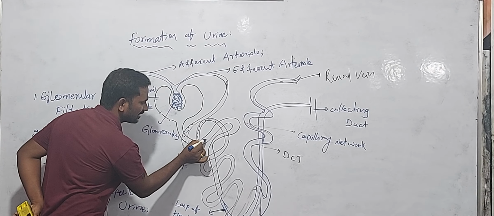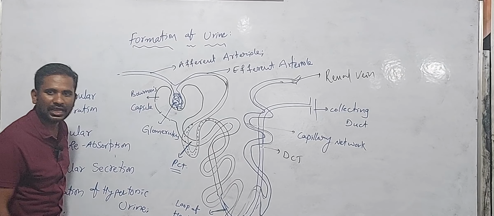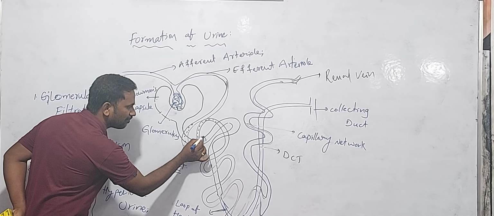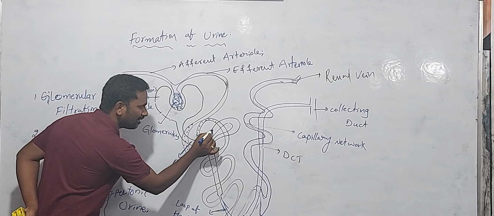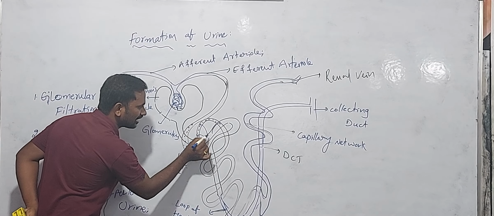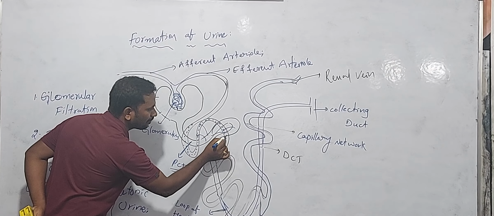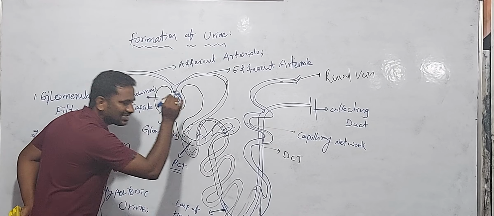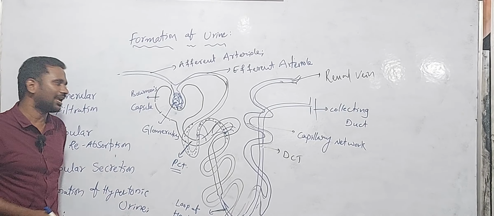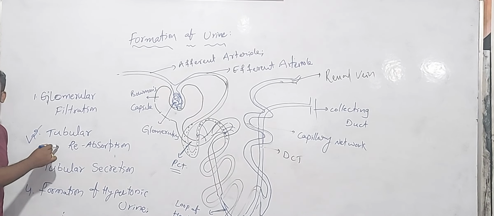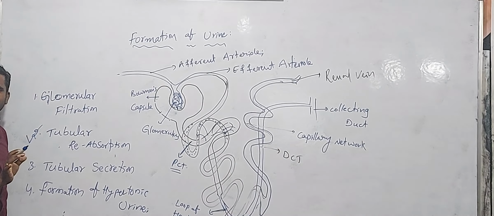So in the region of PCT, proximal convoluted tubule, the wanted materials or essential materials re-enter into the blood capillary network. This situation is known as tubular reabsorption.